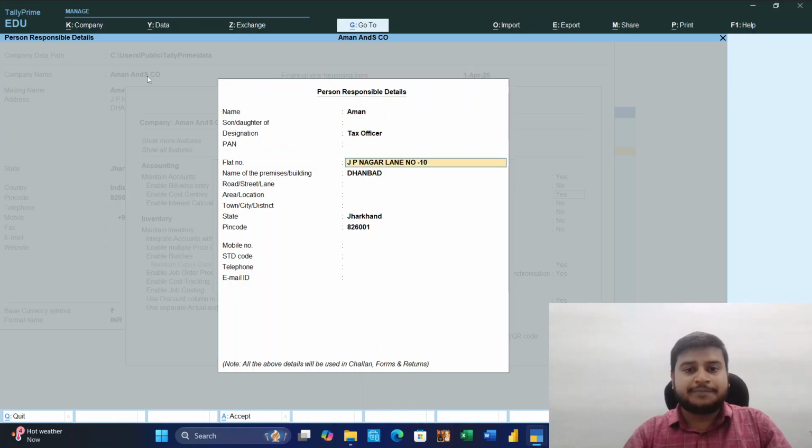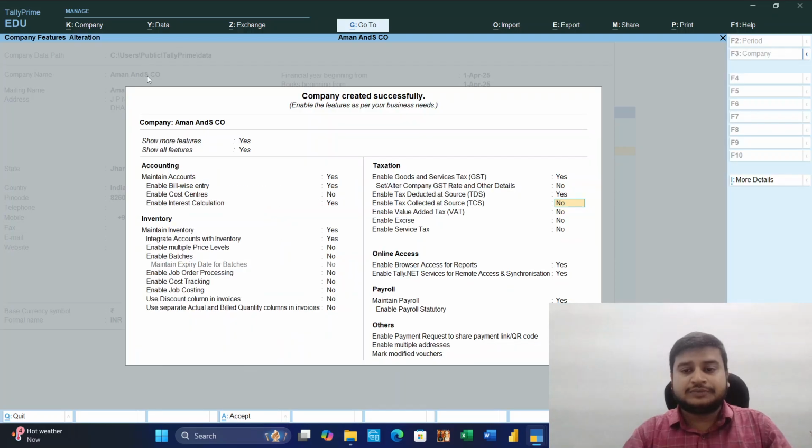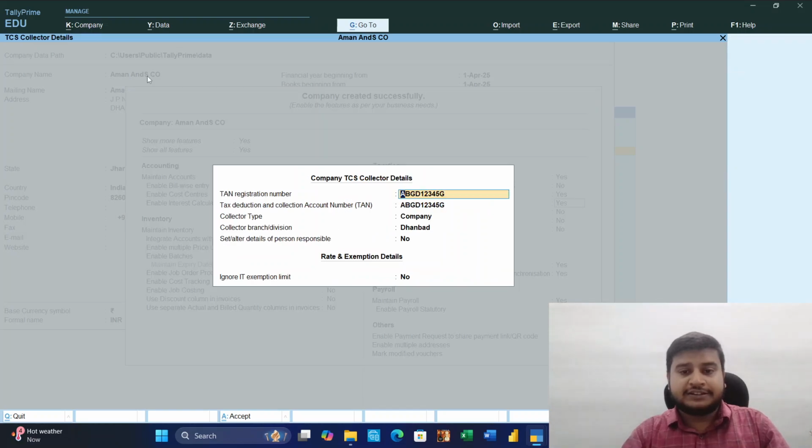Yes. So I can put my PIN, address, area, location, Jharkhand, mobile number. Person responsible details can also be generated. All the above details will be used in challans, forms and returns. Okay, no problem. Ignore IT exemption limit for TDS, no. Activate TDS on stock, and same for TCS we will get that option. IT exemption.